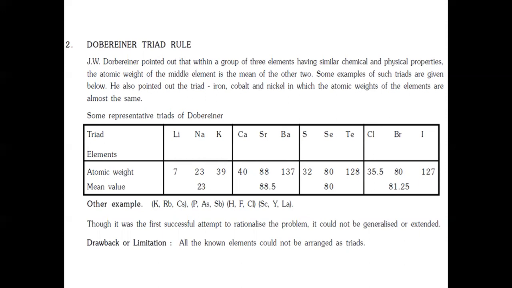Other examples are potassium, rubidium, cesium; then phosphorus, arsenic, antimony; then hydrogen, fluorine, chlorine, etc. Drawback of this Dobereiner's triad is that all the known elements could not be arranged as triads.